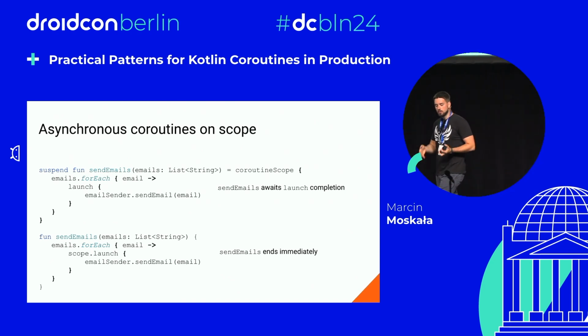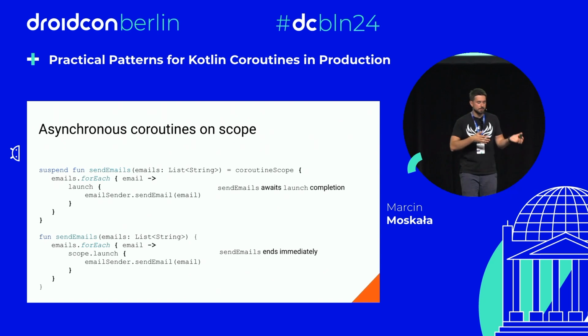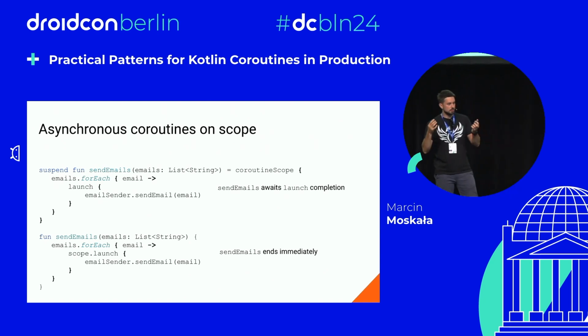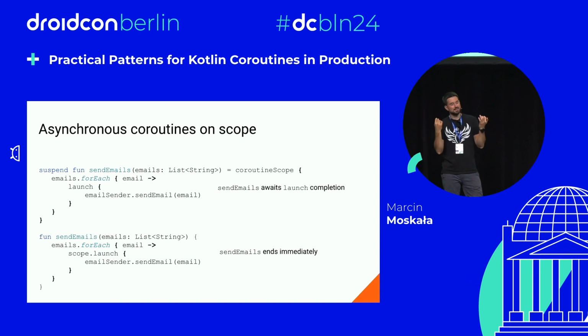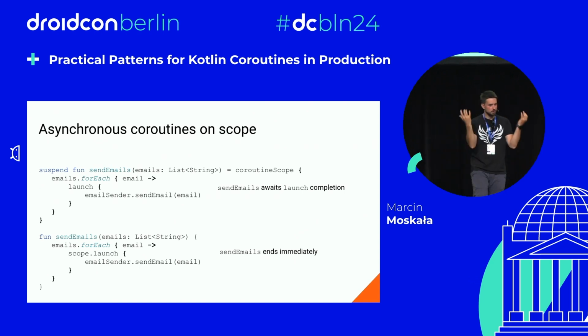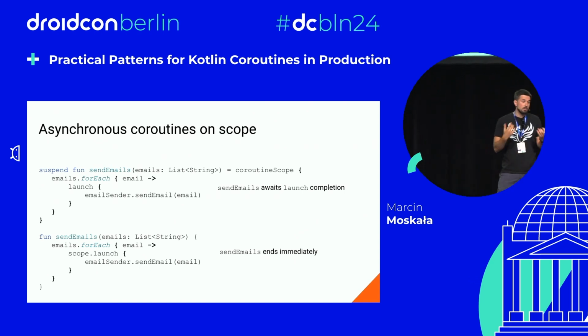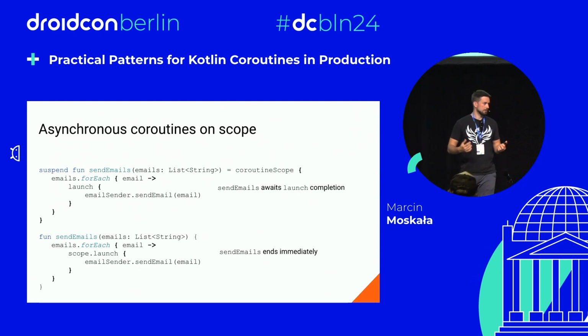The first one uses coroutineScope, it's a suspend function, and it launches different coroutines. Because of that, this function awaits those coroutines' completion. And the second one is a regular function and starts coroutines on the external scope.